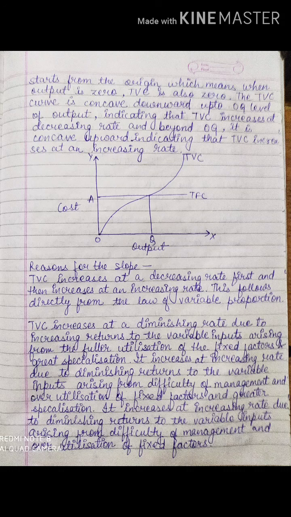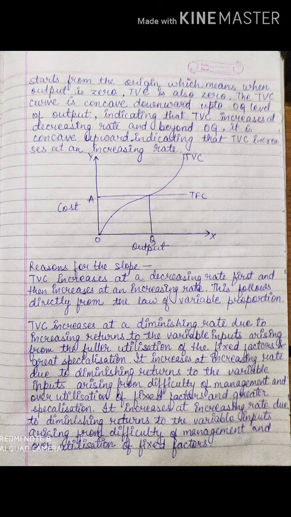So TVC, that is total variable cost, increases at a decreasing rate first and then increases at an increasing rate. This follows directly from the law of variable proportion. TVC increases at a diminishing rate due to increasing returns to the variable factor. First stage was what? Increasing returns, right? So that is why total variable cost increases at a diminishing rate here. Now why is it so? It is because of increasing returns to the variable inputs arising from the fuller utilization of the fixed factors. Okay, in the beginning you have studied that you utilize the fixed factor completely and you have great specialization, right?